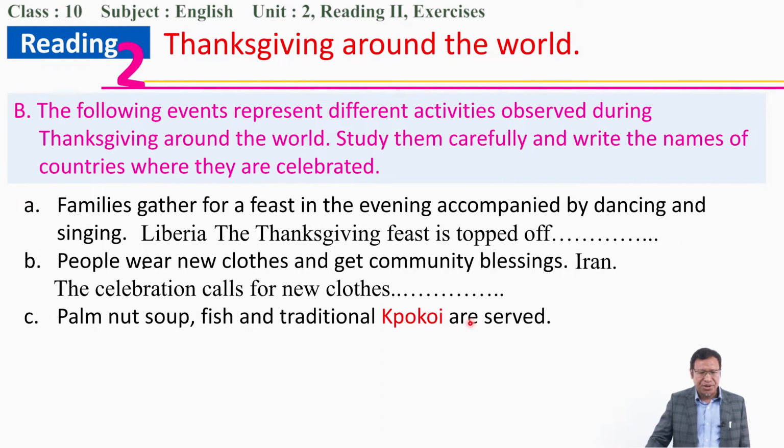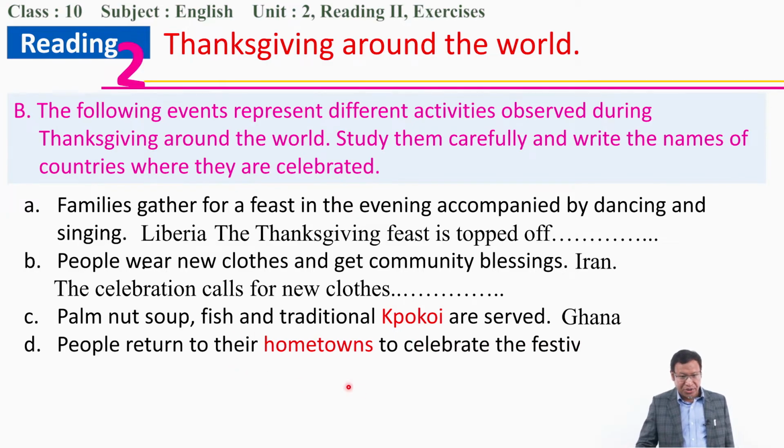Number C, palm nut soup, fish, and pokoi are served. Now, how will you find in which country this takes place? There are certain clues. Everywhere there are certain clues, certain words and phrases, which guide you towards the answers, which guide you towards the evidence in the text. So from this text, the word pokoi you can find in only one place, and this is in Ghana. A typical food, pokoi.